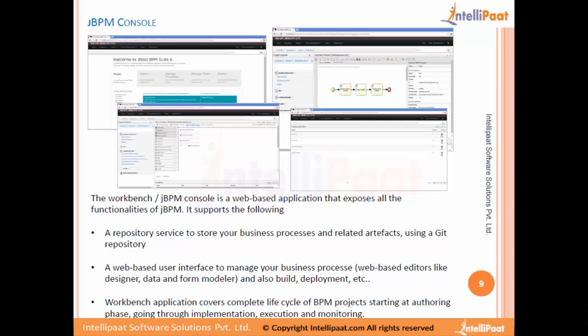So this is an SOA product. JBPM is all services. It has a repository service to store the business processes and artifacts using a Git repository. We saw the knowledge repository there. That holds all the artifacts, and those artifacts are available at runtime from the knowledge repository.